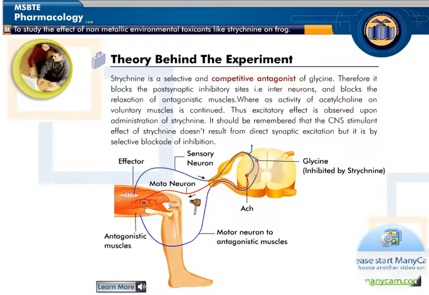You will observe stretching of the limb is due to the stimuli causing contraction of one set of muscles and relaxation of the antagonistic muscle. Antagonistic muscle relaxation is under the influence of glycine, which is an inhibitory neurotransmitter. Strychnine competitively inhibits glycine and hence the stretch reflex is inhibited.